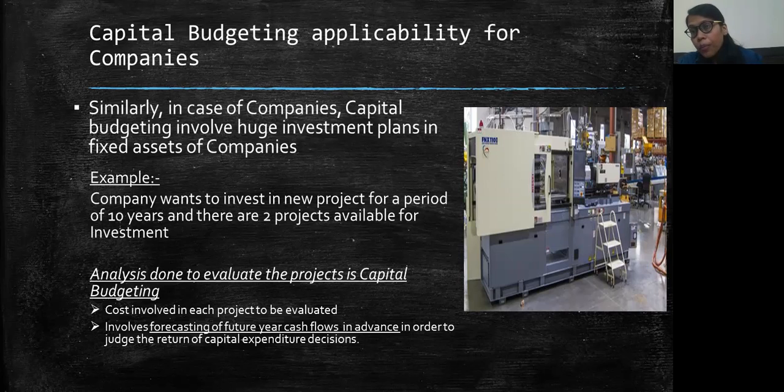So in the case of a company, whenever they want to incur any capital expenditure, they first analyze each and every aspect: the cost, how much cash flow that project is going to give, what will be the sources of finance, what will be the time period for that project. All the small and big aspects will be analyzed, and thereafter a decision will be taken that okay, we are going to invest in XYZ project. So I hope you have understood the concept of capital budgeting, capital expenditure, and revenue expenditure till here.